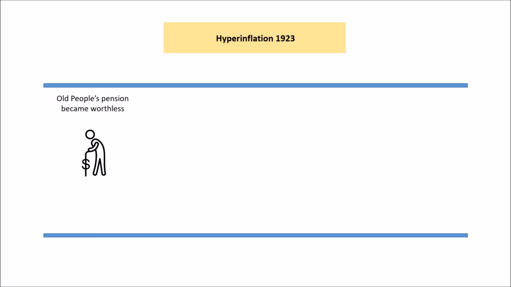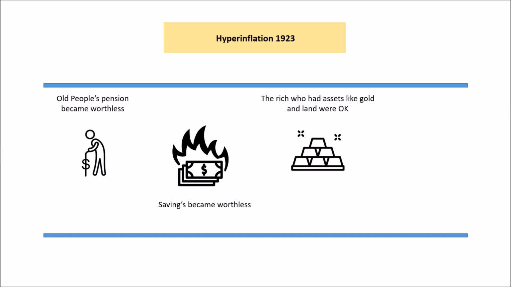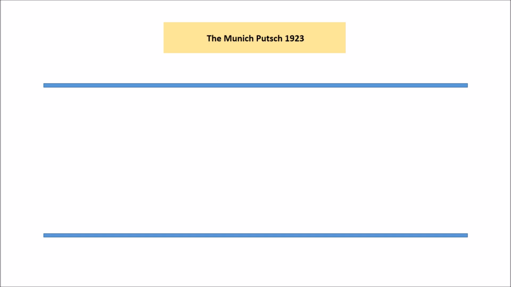So the first is old people's pensions become worthless because the value of money has gone so high. Savings, a lot of the middle class, their savings are gone as a consequence of it. However, the rich are still okay because gold and land don't really lose their value. So they're still fine, but everyone else is really suffering. So the government looks really weak and it looks like the situation is completely out of control.